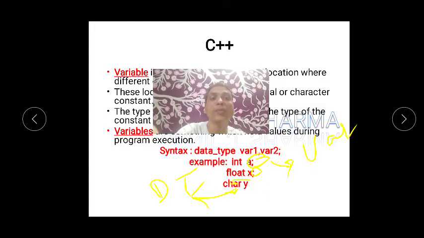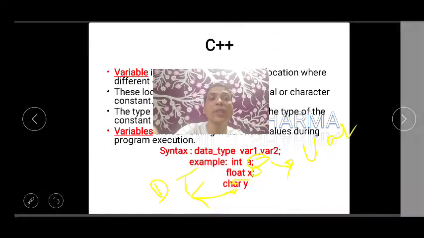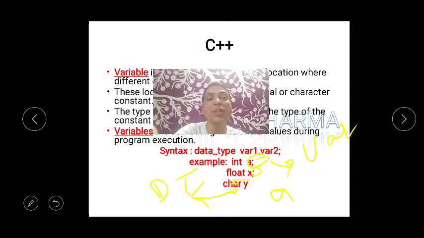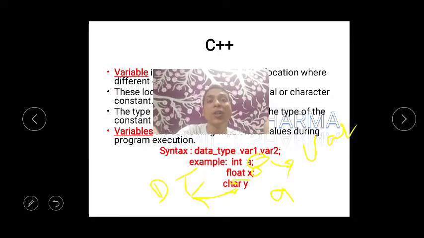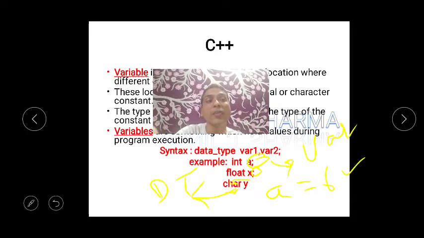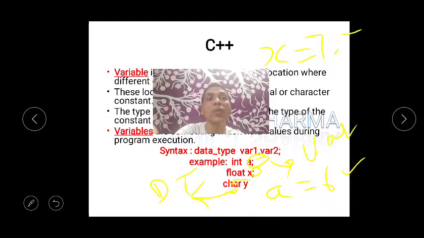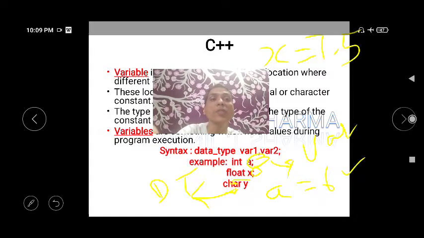Now I'll just give you some examples. Suppose if I write a is equal to 6, this is correct because this is an integer value. But suppose I write x is equal to 7.5, so this becomes a real value.